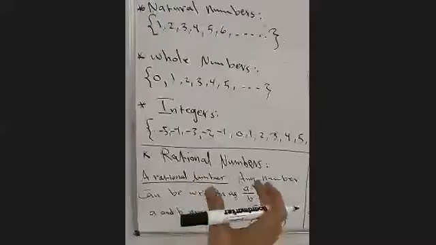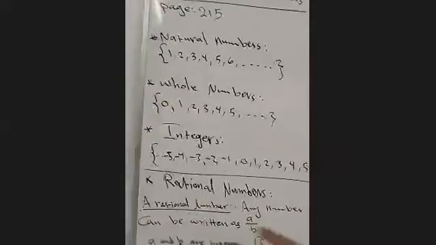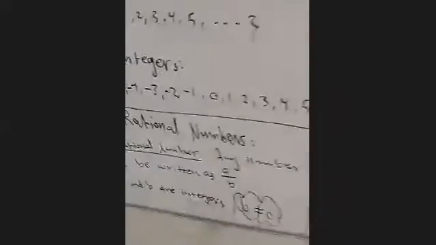So the rational numbers, guys, are a big group of numbers that contain all of these small groups here. It's very important to know the definition of the rational number. The definition is very important. Now let's read from the book, guys.